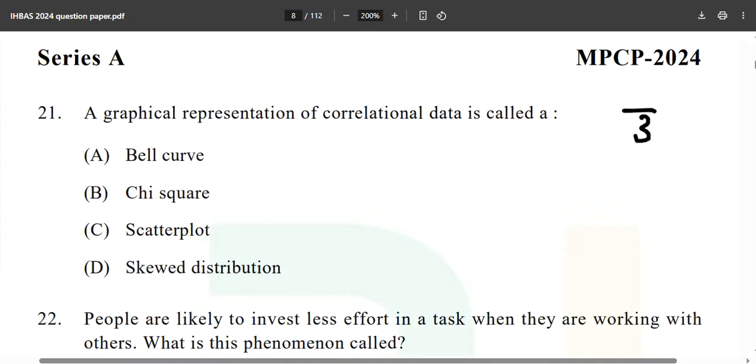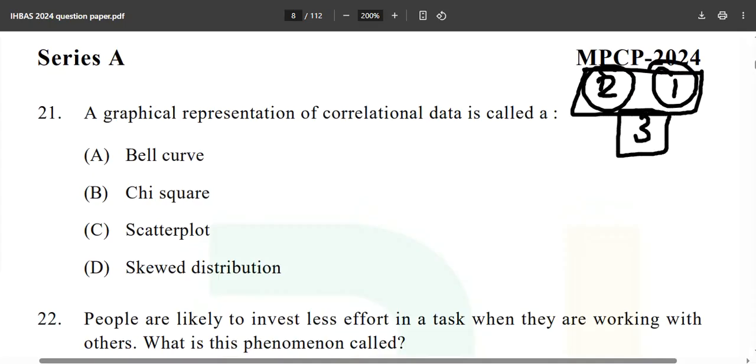So this video is part number 3, following part number 2 and part number 1. If you have missed the IHBS series question paper of 2024, make sure that you watch part number 1 and 2 for better understanding, and part number 3 is obviously followed by the upcoming parts. A graphical representation of correlational data.